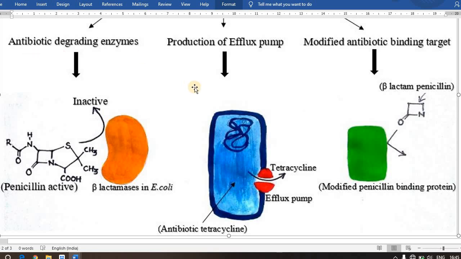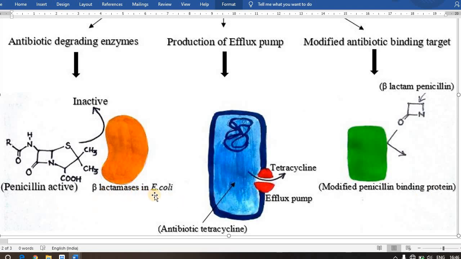They develop their cell structure into three different types of modifications. They do modifications in their bacterial structures, like some by secreting antibiotic degrading enzymes. Some bacteria produce efflux pumps, and some modify their cell wall structure by secreting penicillin binding proteins.